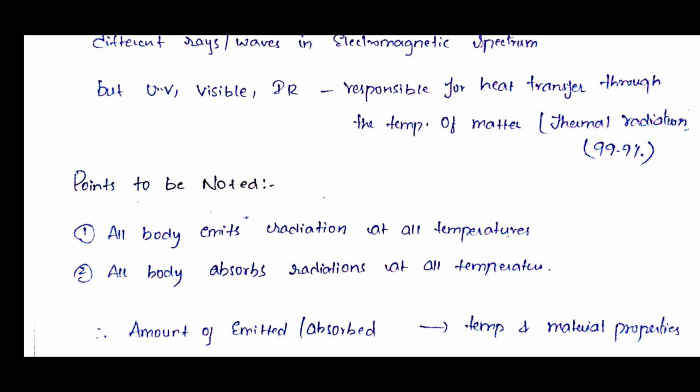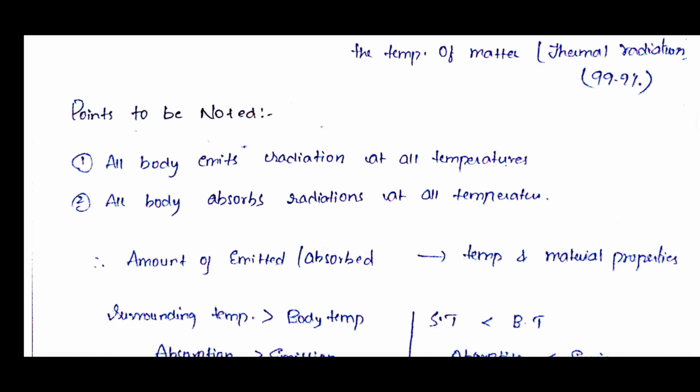Not only the examples we have taken, the sun or the earth, but whatever bodies we are seeing in our daily lives, everything will emit some radiation and absorb some radiation, but how much it emits and how much it absorbs depends upon the material. That depends upon the temperature and the material properties.